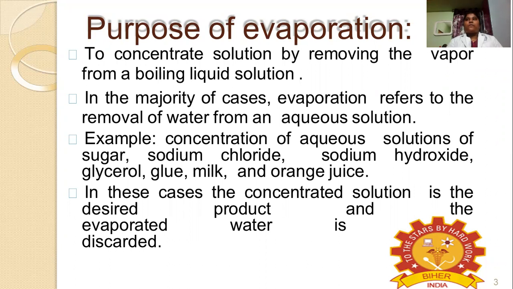Whatever we require will stay in liquid form; whatever we don't want, we remove from that solution by transforming it from the liquid state to the gaseous state. So mainly, to get a concentrated solution from the sample, we will be doing the evaporation process.